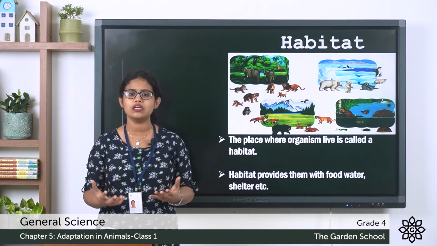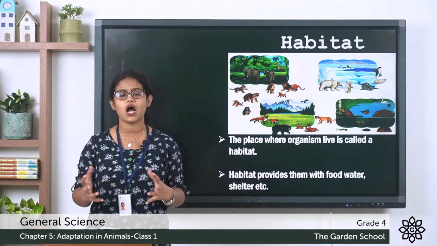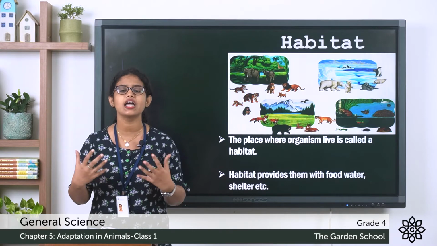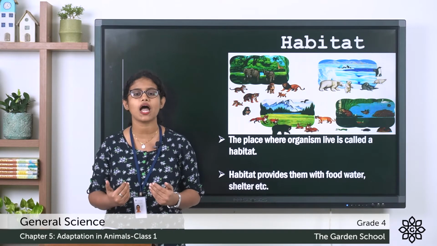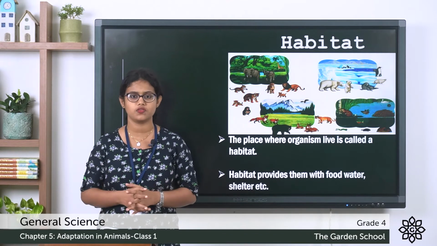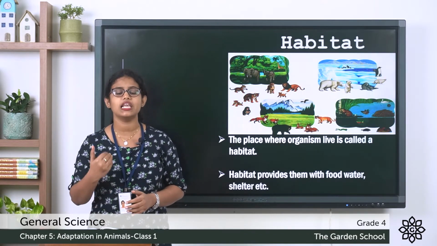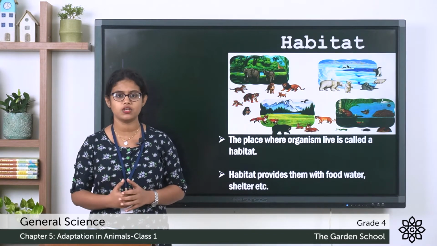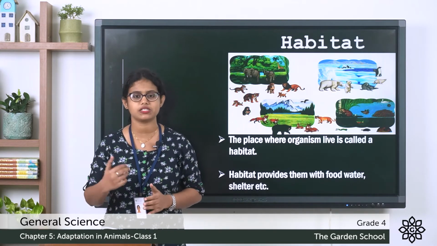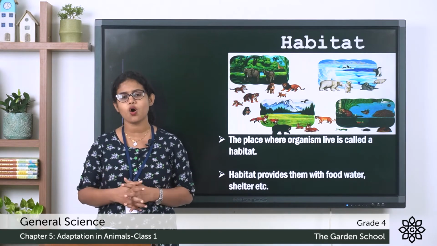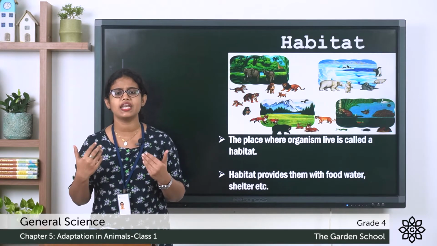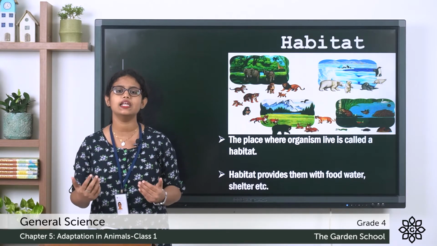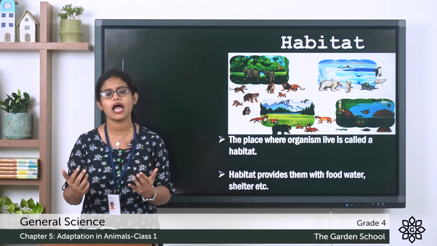So where do we all live? We all live in a house, and house is our habitat, right? So likewise, animals also have a house to live. The place where the living organisms live, we call it habitat. The natural place of the living organism, that is habitat.